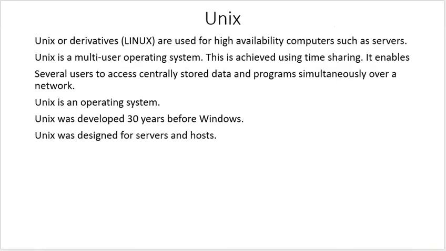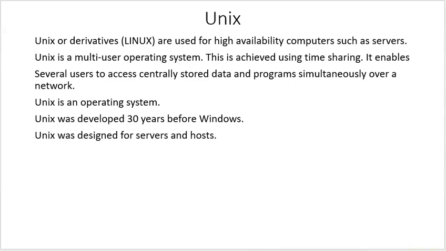Unix, or its derivatives, the primary one which is Linux, are used for high availability computers such as servers. It is a multi-user operating system, and this is achieved by using time sharing. It enables several users to access centrally stored data and programs simultaneously over a network. Unix is its own operating system.